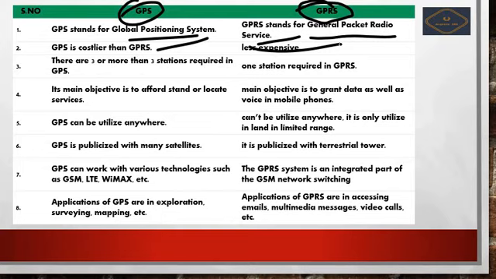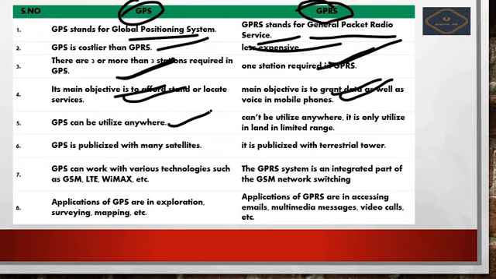There are 3 or more stations required in GPS. Here it requires only 1 station. GPS's main motive is to afford or locate services, and GPRS's main motive is to grant data as well as voice in mobile phones. GPS can be utilized anywhere. GPRS cannot be utilized anywhere; it is only utilized on land in a limited range.